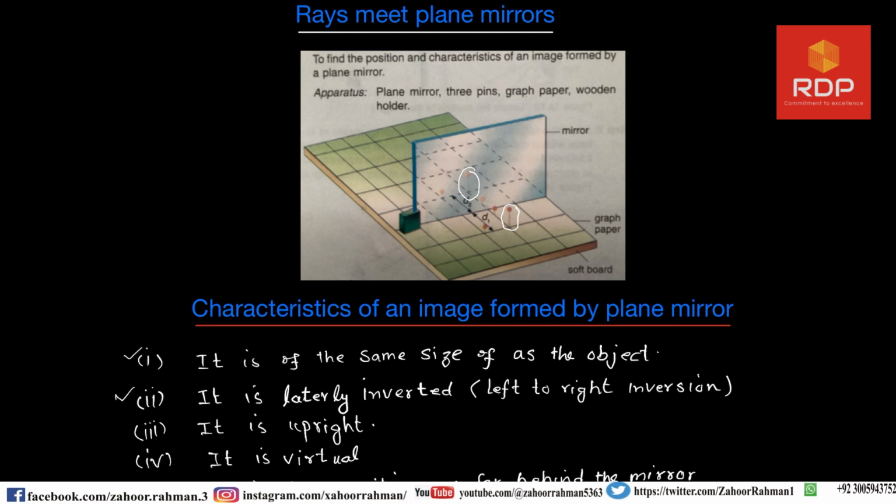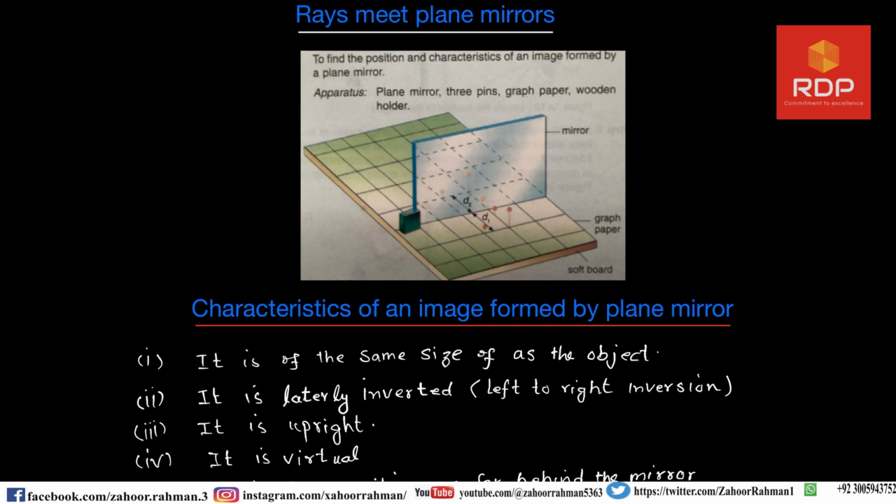The first one is saying that it is of the same size as the object. It is laterally inverted, left to right inversion. And it is upright. Whatever the direction of this image is, that will be the direction of the object as well. So you can see all these things in this experiment.